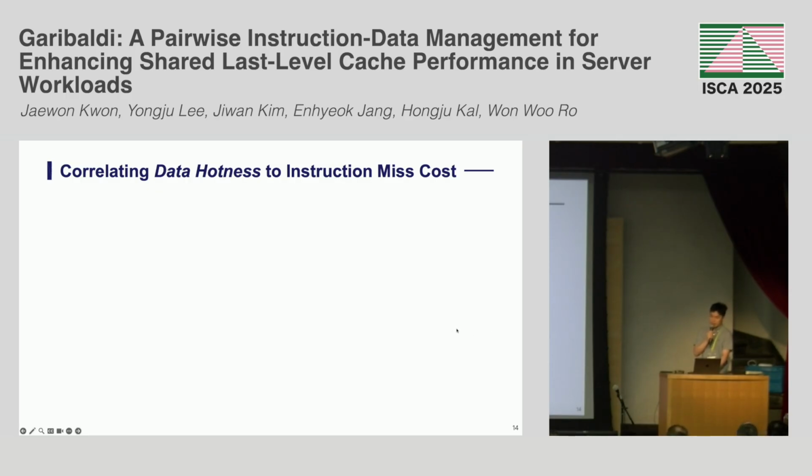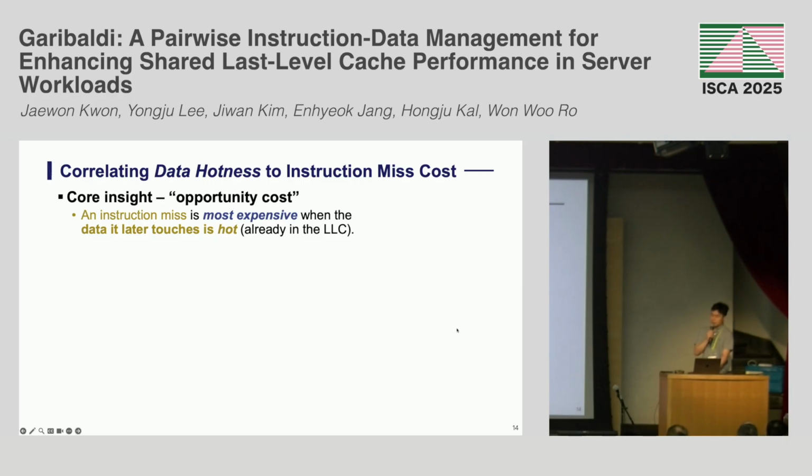To do so, we first define a metric that correlates data hardness with instruction misses in the LLC. The core insight is the opportunity cost introduced in the motivation. We leveraged an existing LLC management scheme, which already performs near-Oracle-like classification of data as hot or cold. The cache hit status in this policy exhibits 90 to 99% similarity to the hot data set defined by the lines that will be reused with perfect knowledge.